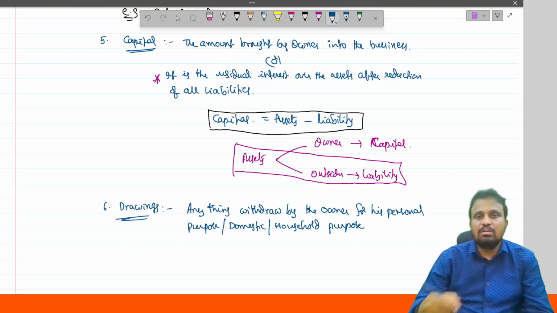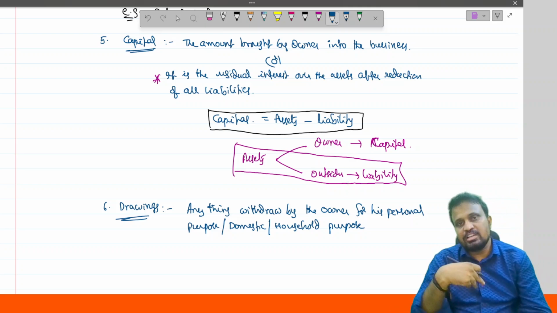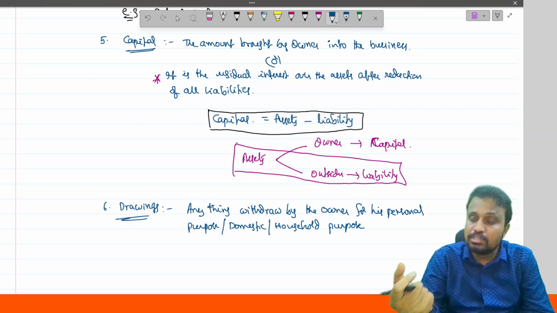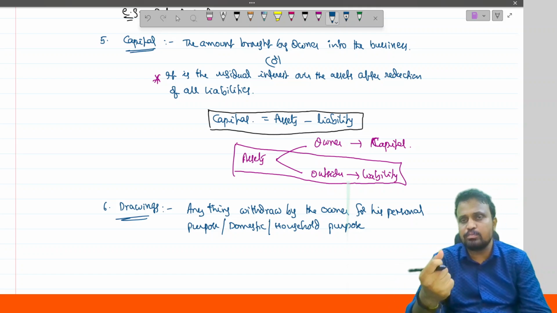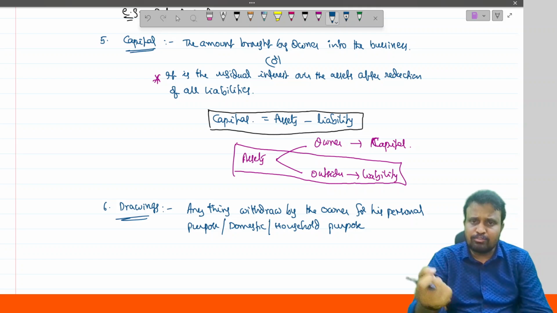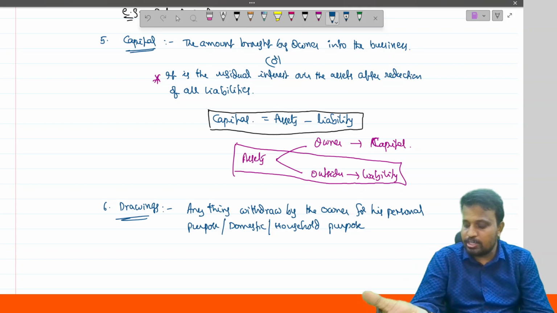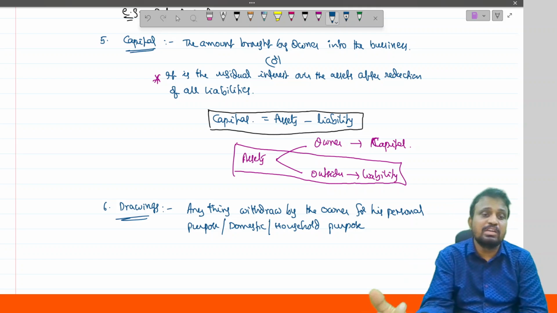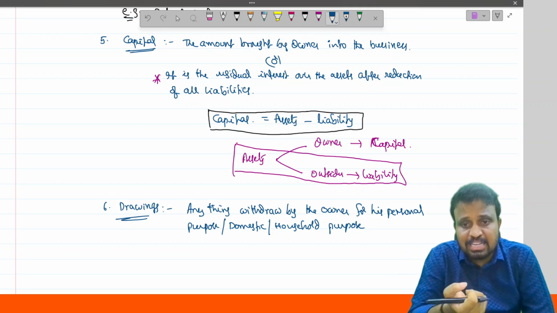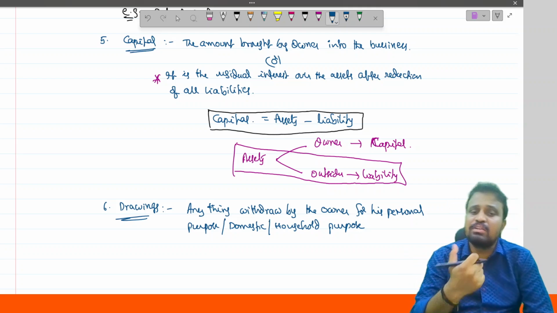For example, the owner withdraws an amount for payment towards his children's tuition fee. That is said to be drawings. Amount withdrawn by the owner for payment of his tax liability to the government. That is said to be drawings. And amount withdrawn by the owner for his household purpose is said to be drawings.